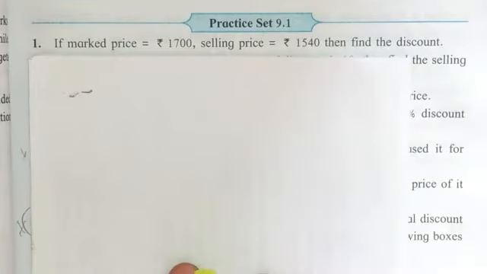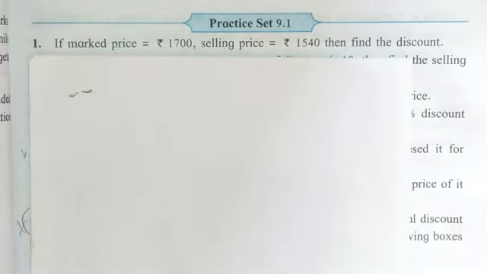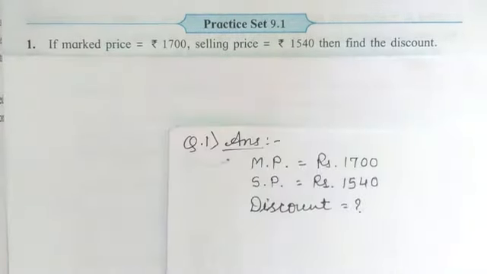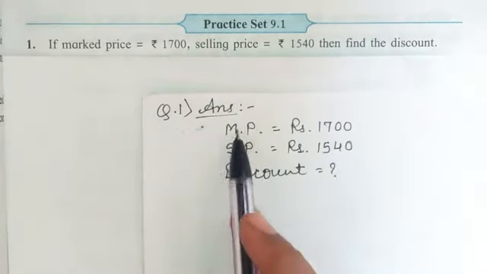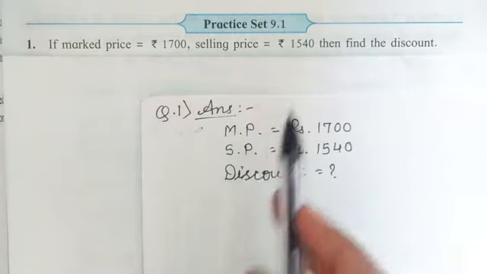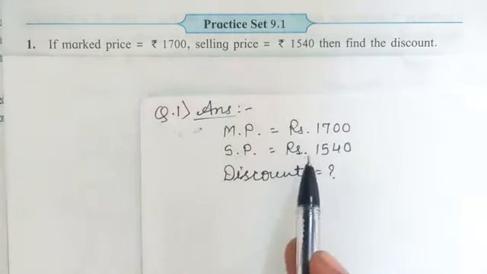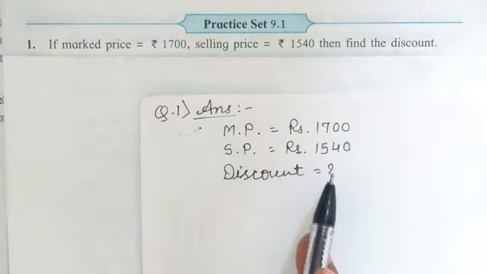Let's go ahead with question number 1. If the mark price is rupees 1700, selling price is rupees 1540, then find out the discount. Let's write the answer. First of all, we have to write what is given in the question. MP, it means mark price, is rupees 1700. SP, it means selling price, that is 1540, and we don't know the discount, so we put a question mark.